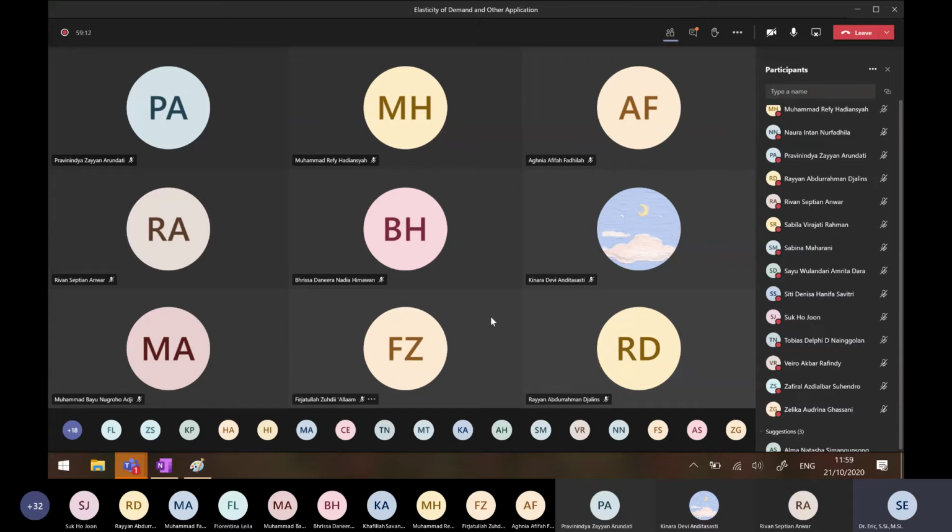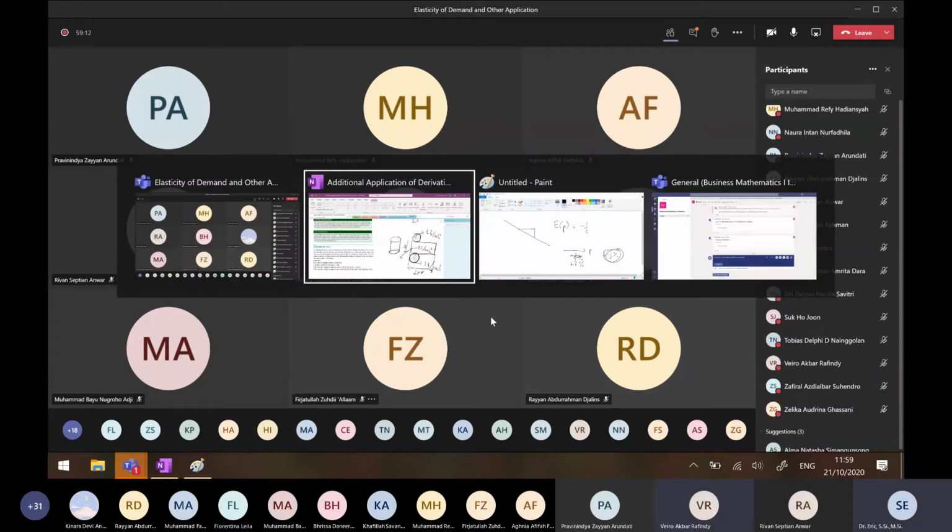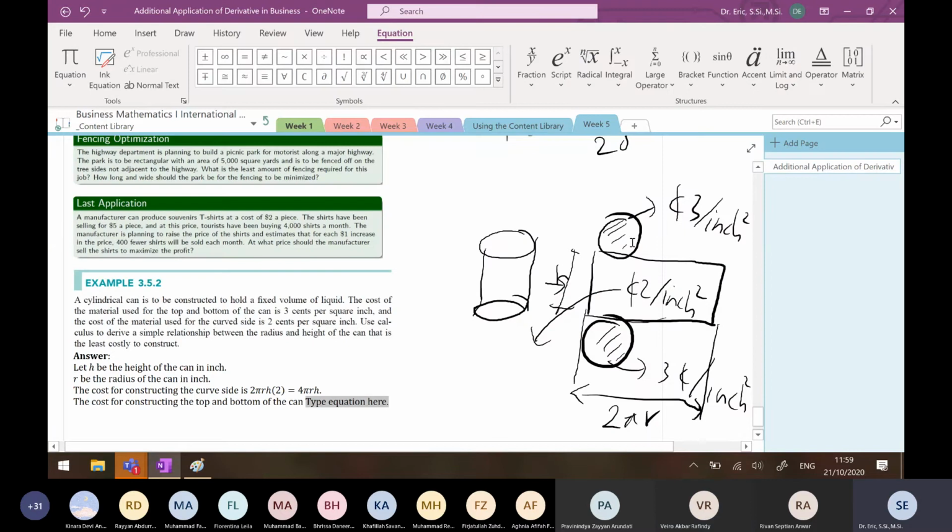Yes, sir. So Feiro, if r is the radius, what is the area of the circle? It's the area of a circle, pi r squared, I think. Pi r squared.